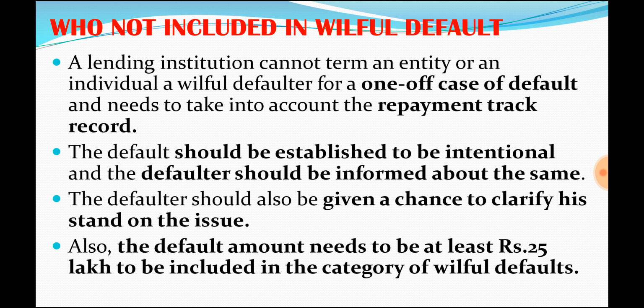That person will not be considered a willful defaulter. His previous track record will be checked, so they will not stamp a person a willful defaulter for just one case.